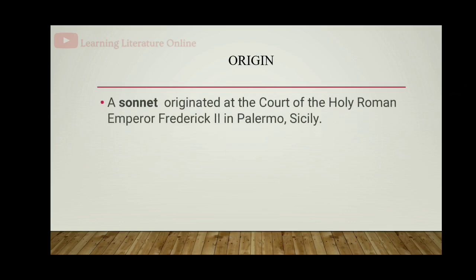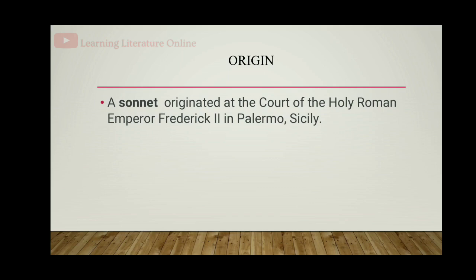Origin of sonnet is from the court of Holy Roman Emperor Frederick II in Palermo, Sicily. The sonnet has originated from the court of Holy Roman Emperor Frederick II in Sicily.